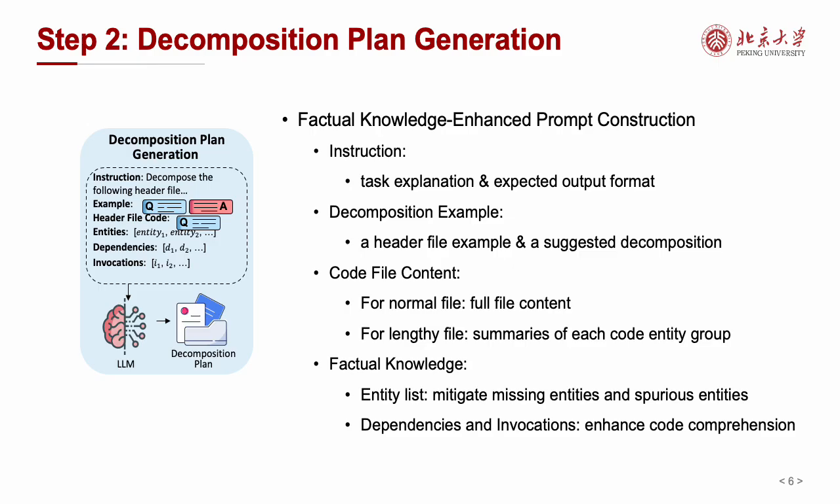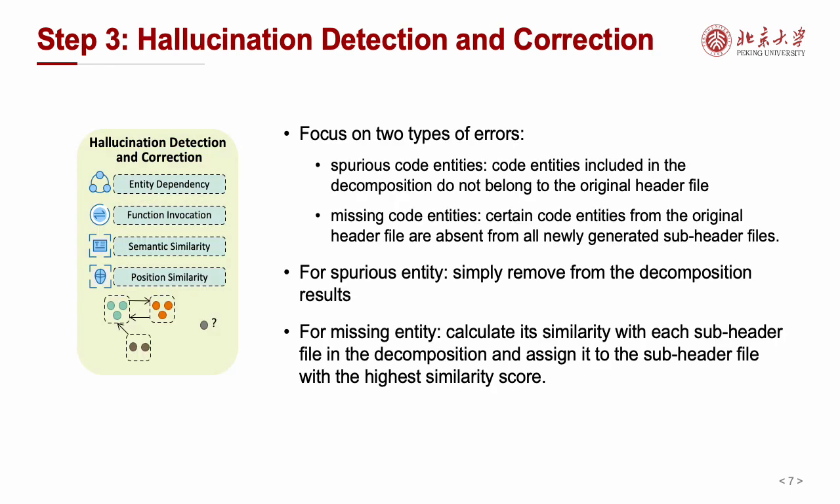Next, we construct a factual knowledge enhanced prompt, including instruction, a decomposition example, code file content, and factual knowledge. For normal files, the content is the full file. For lengthy files, it's the group summaries. The factual knowledge includes a code entity list to mitigate missing and spurious entities, plus dependencies and invocations to enhance code comprehension. We use the prompt to require the LLM to generate decompositions. However, hallucinations cannot be fully eliminated, so we also perform error correction.